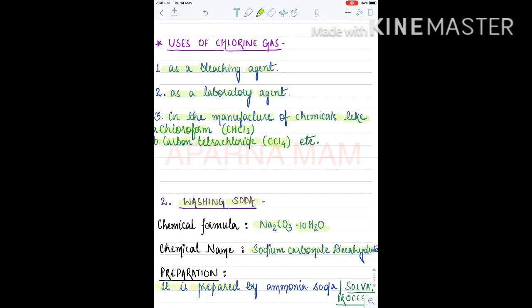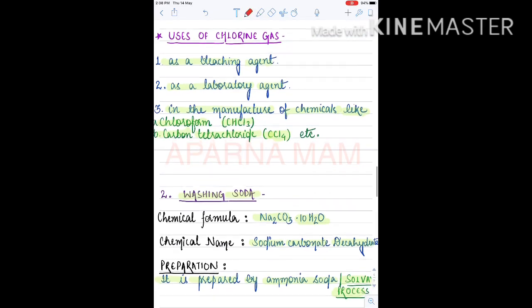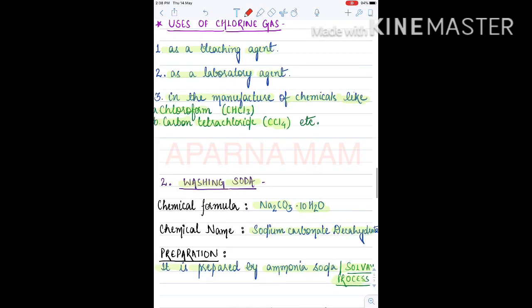It is prepared by the ammonia soda process, or Solvay process. The process by which washing soda is prepared is known as the Solvay process. So let's see how it is prepared in different steps.